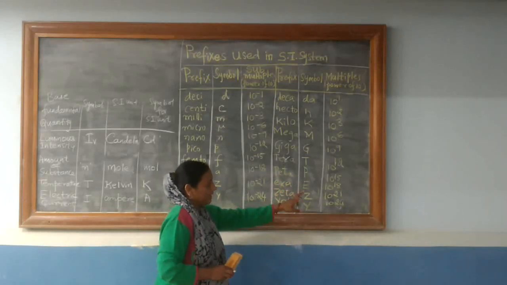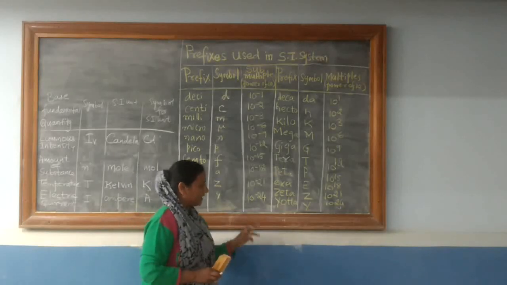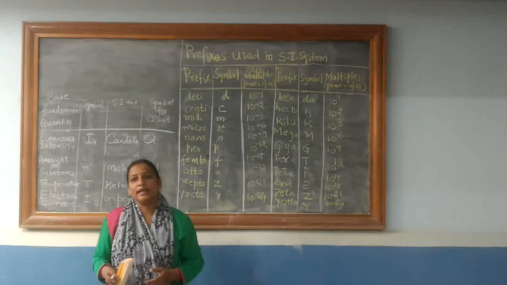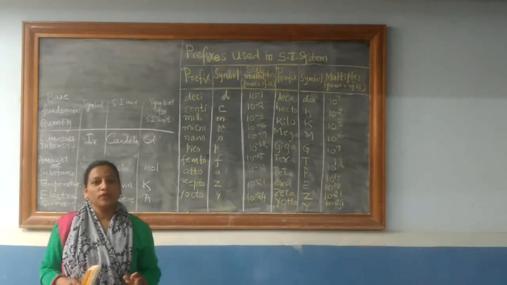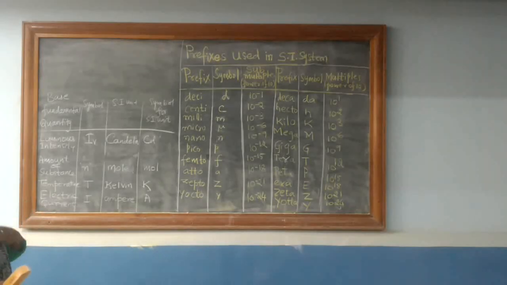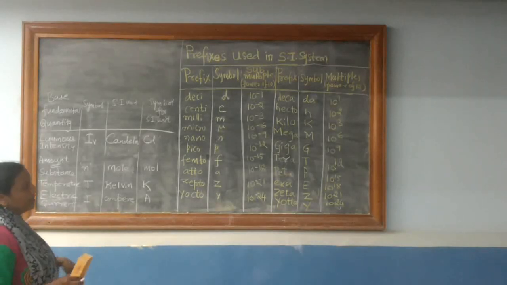Exa, capital E, 10 raised to 18. Zetta, capital Z, 10 raised to 21. Yotta, capital Y, 10 raised to 24. So you need to remember the prefixes used in the SI system, both in terms of submultiples and multiples, that is